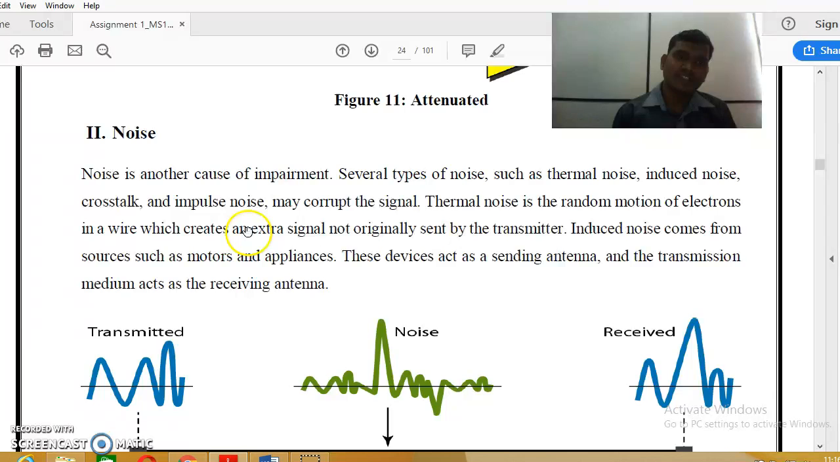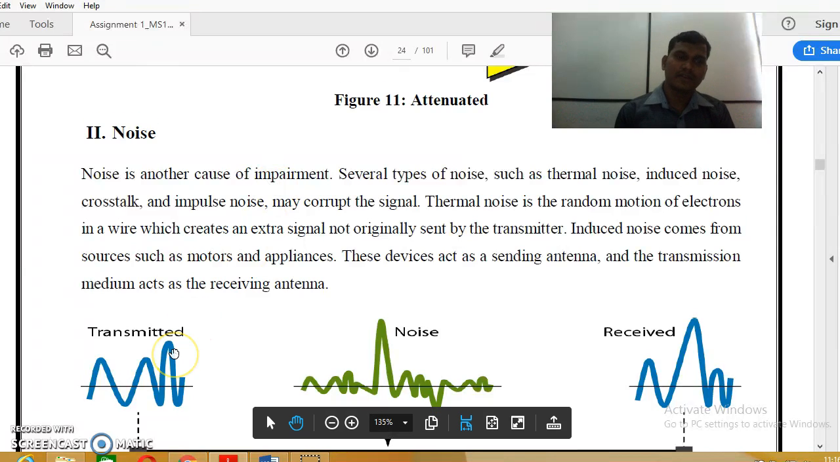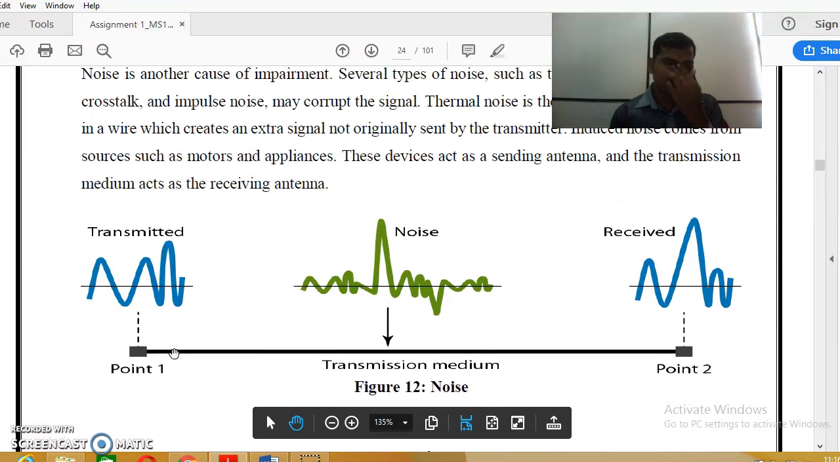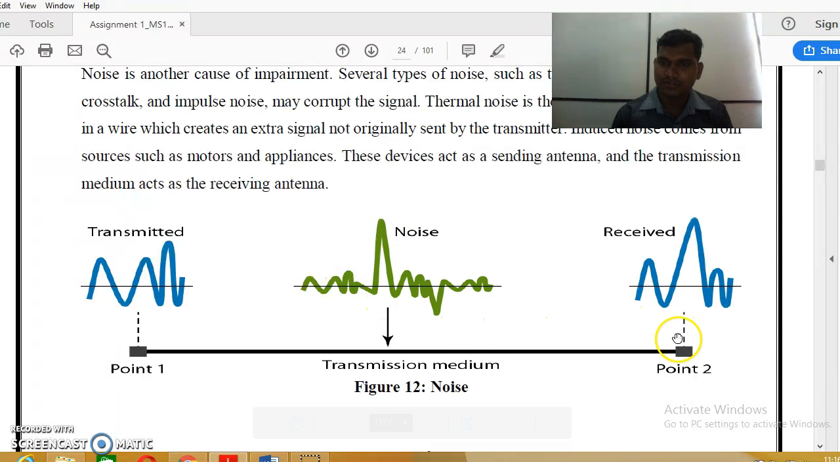Noise. The next one is noise. Noise is another cause of impairment. There are several types of noise, such as thermal noise, induced noise, crosstalk, and impulse noise. Right? Now you can see noise. This is the transmitted signal with noise changing the perceived signal.